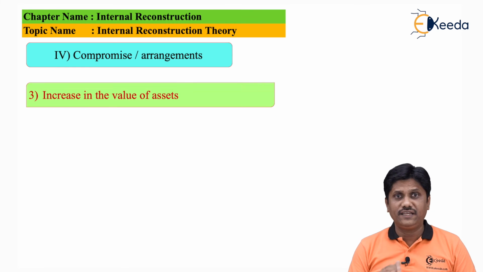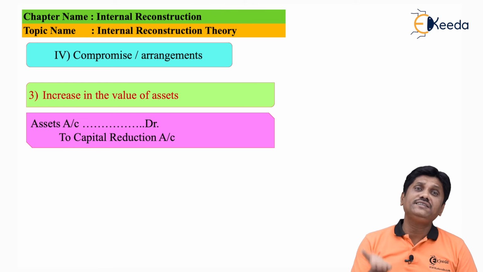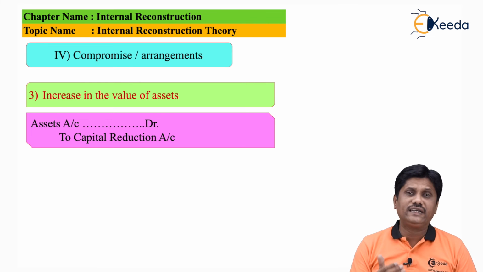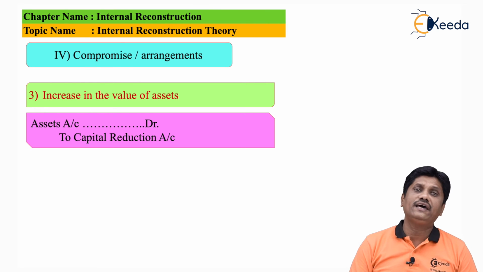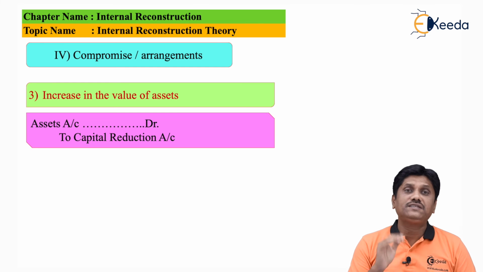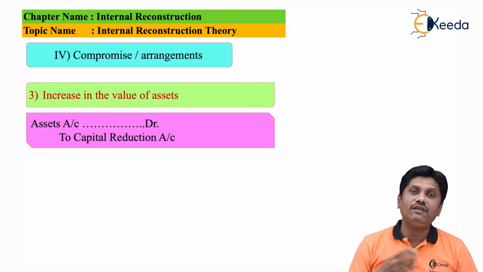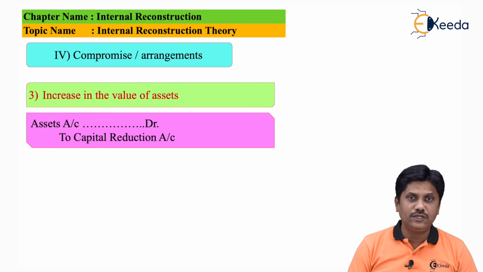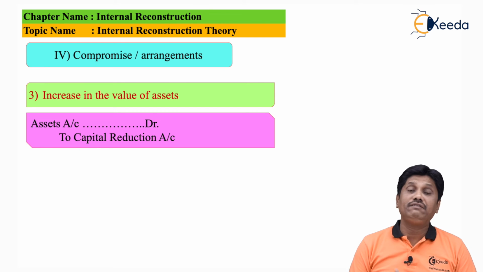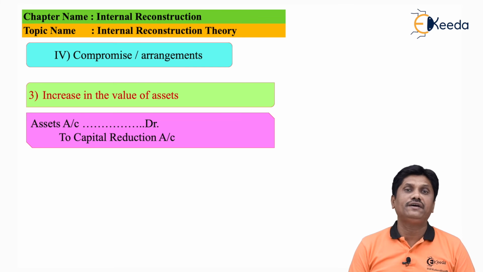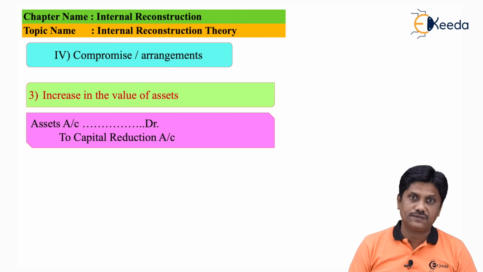Next compromise, increase in the value of an asset. Suppose the value of an asset is shown in my balance sheet as 80,000, but its realistic value is not 80,000, it is 1 lakh. So I will appreciate the asset, which is a profit to the company. So my entry will be asset account debit to capital reduction account. When the asset account is debited, the asset value gets increased.